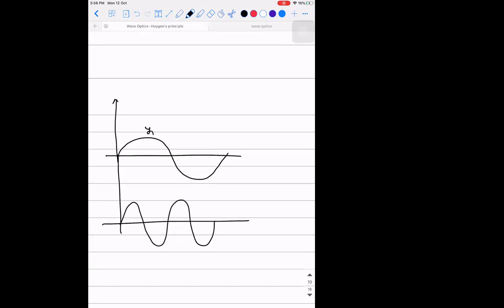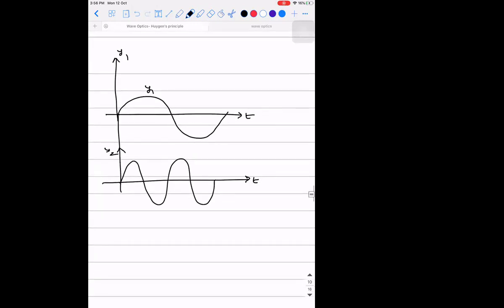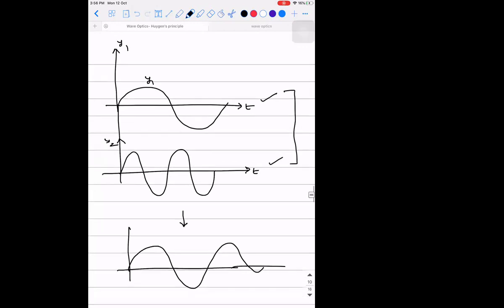Let this be y1 as a function of time t, and let this be y2 as a function of t. If these two waves are mixed with each other, there will be a resultant. If I call the resultant wave's displacement y, then according to the principle of superposition, y is equal to y1 vector plus y2 vector, where y is also a vector. So this is the mathematical expression for the principle of superposition.